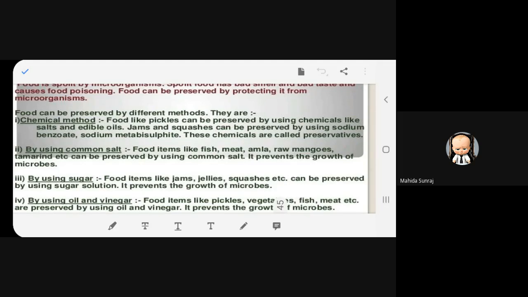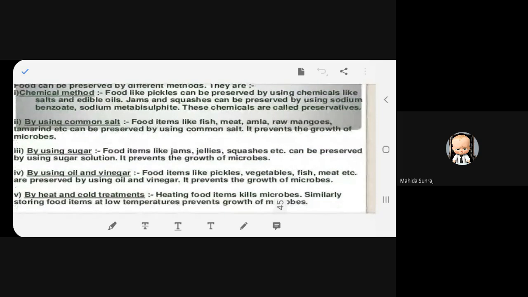Why? Because when you add this salt to the food articles, what happens? The growth of microbes is contained. That means they do not allow the microbes or the microorganisms to grow on this matter. Next is sugar. Jam, jelly, squashes, you have to have lots of sugar in them. It's sugar syrupy, you know that. Why? Because lots of sugar will not allow the microbes to grow. Next is oil and vinegar.